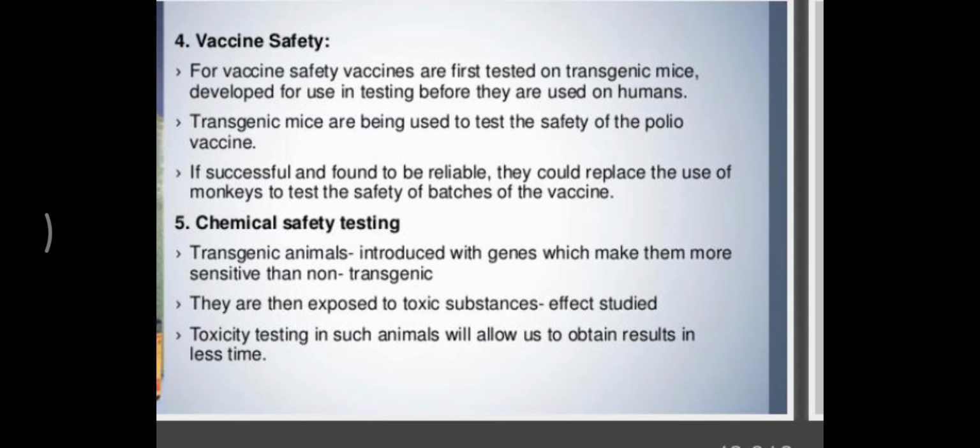Toxicity testing in such animals will allow us to obtain results in less time. So these are all the advantages of transgenic animals which are produced by genetic engineering or recombinant DNA technology.